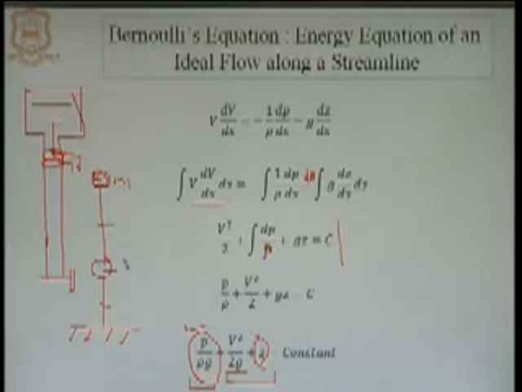So, we have a potential energy along with the pressure energy. Pressure energy is nothing but a kind of potential energy ready to be converted into kinetic energy. That is why P over rho g, where rho g is sometimes written as W, the weight density of the fluid. So, pressure energy plus Z is called piezometric head.